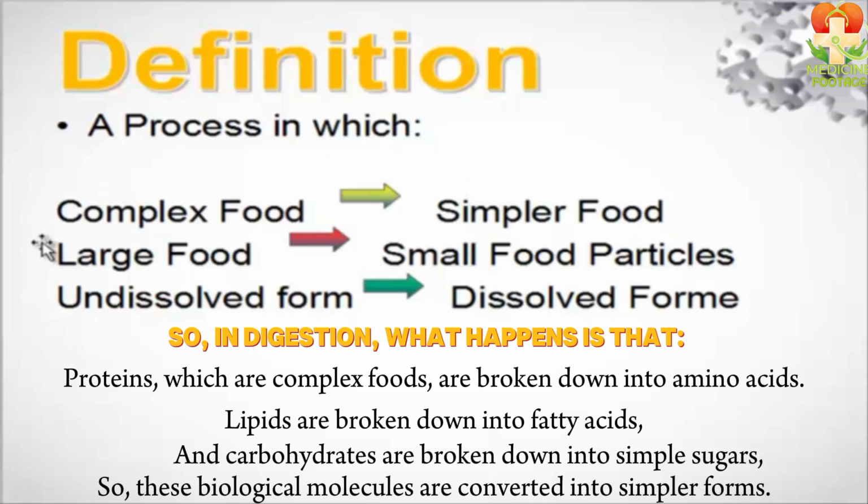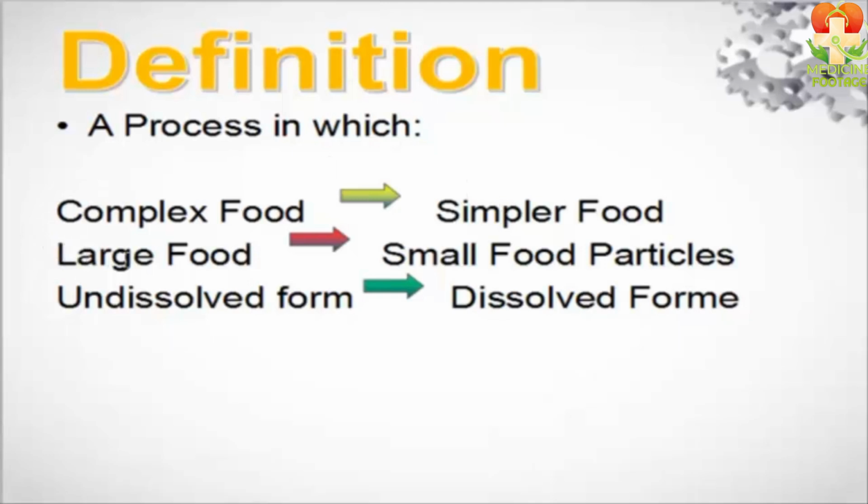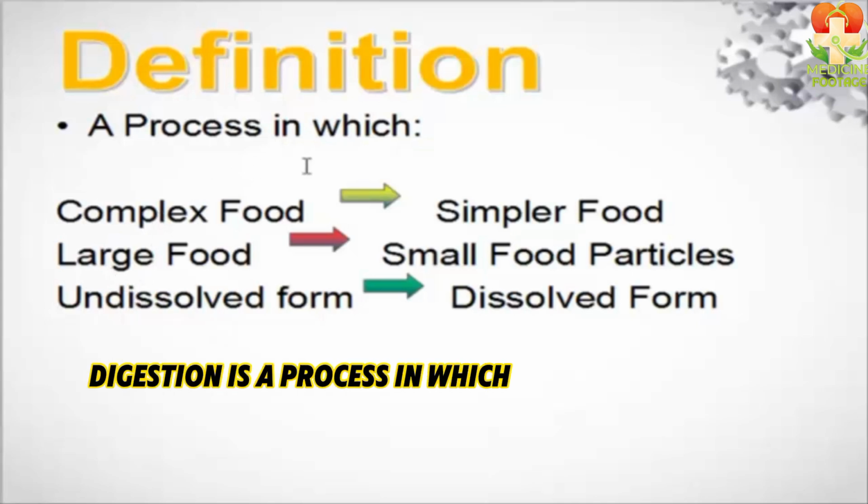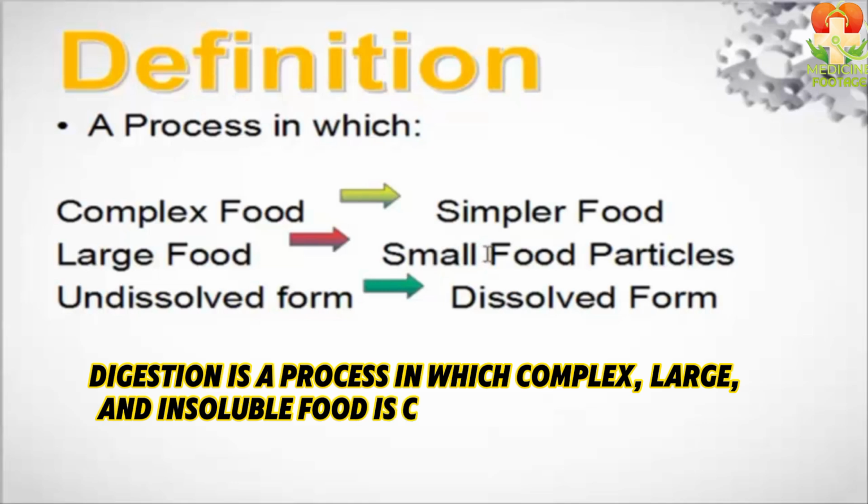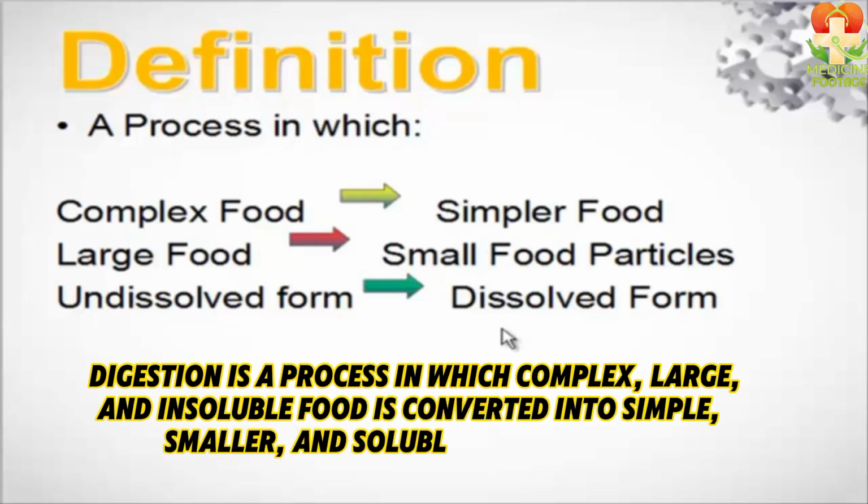The second point is that the food particles we eat are large. So large food particles are broken down into smaller ones. The third point is that the food we eat is in an insoluble form, so our body converts it into a dissolved form. In this way, digestion is completed. So here's a simplified definition. Digestion is a process in which complex, large, and insoluble food is converted into simple, smaller, and soluble food particles.